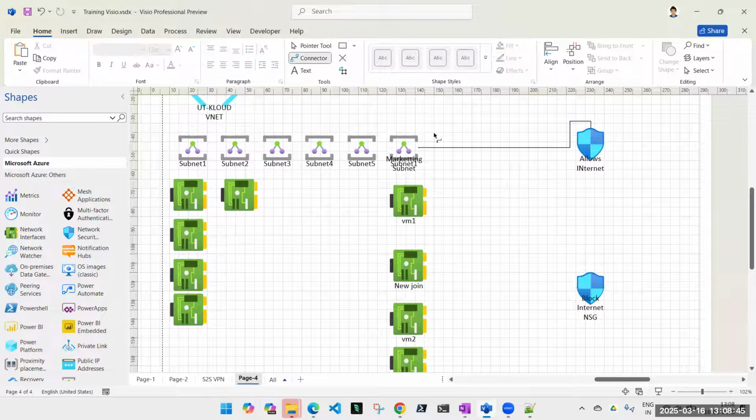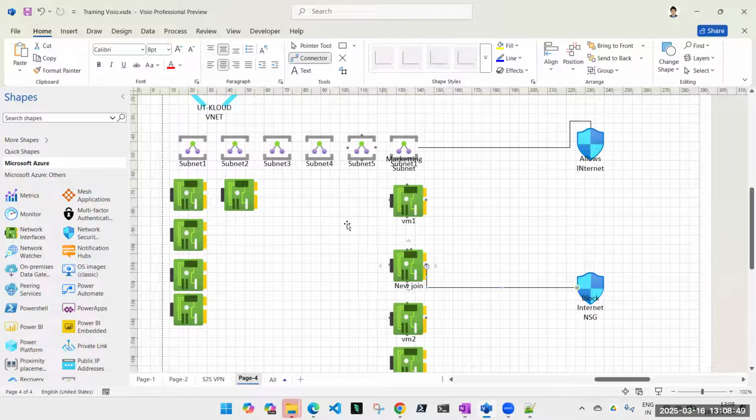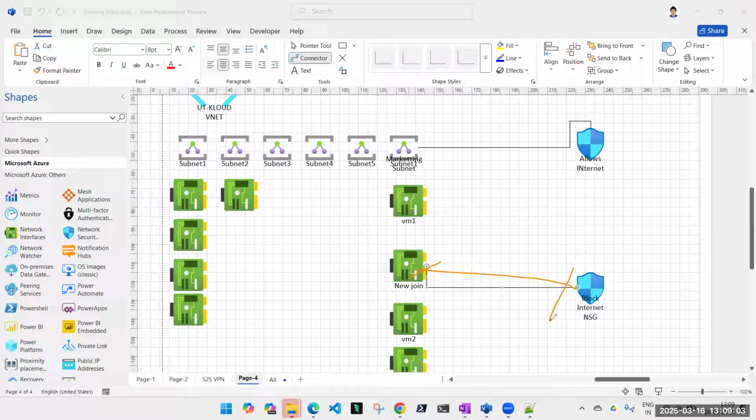Perfect. Okay. Here it is. It's done. So when this guy tries to access internet or google.com, ये request यहाँ से बाहर ही नहीं जाएगा. I mean, ये allow कर रहा है, it's okay. But ये यहाँ से ही बाहर नहीं जाने देगा. It will tell you, no, sorry, you can't access it. Others, they don't have NSG on their NIC, so they'll directly go here. It says okay, accessible.